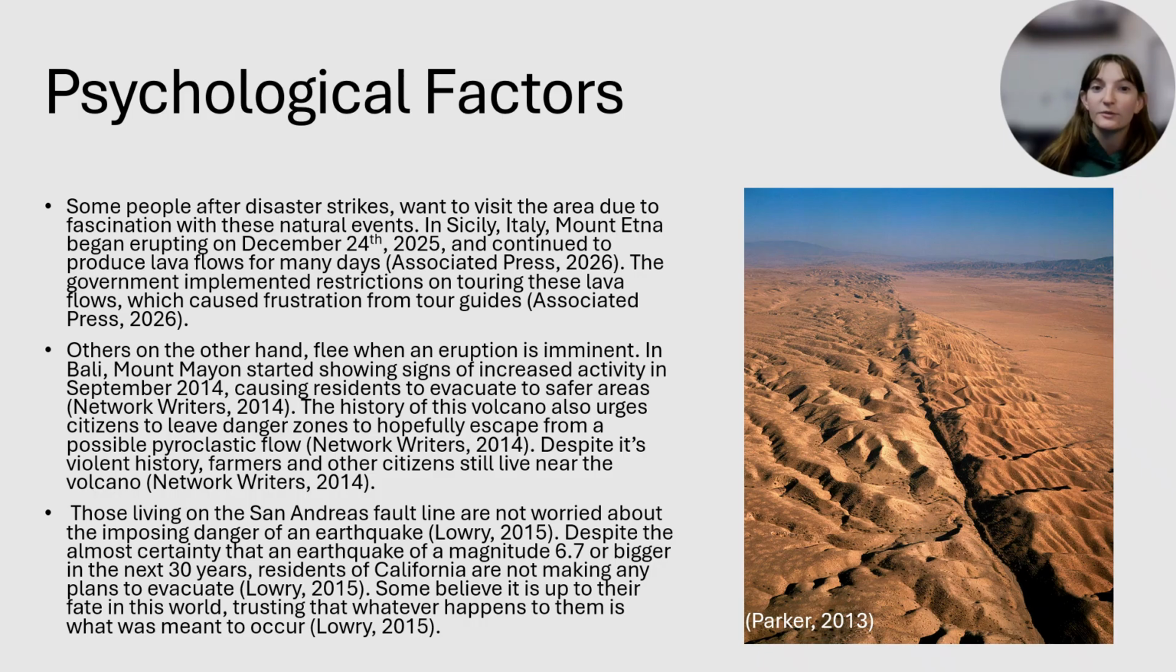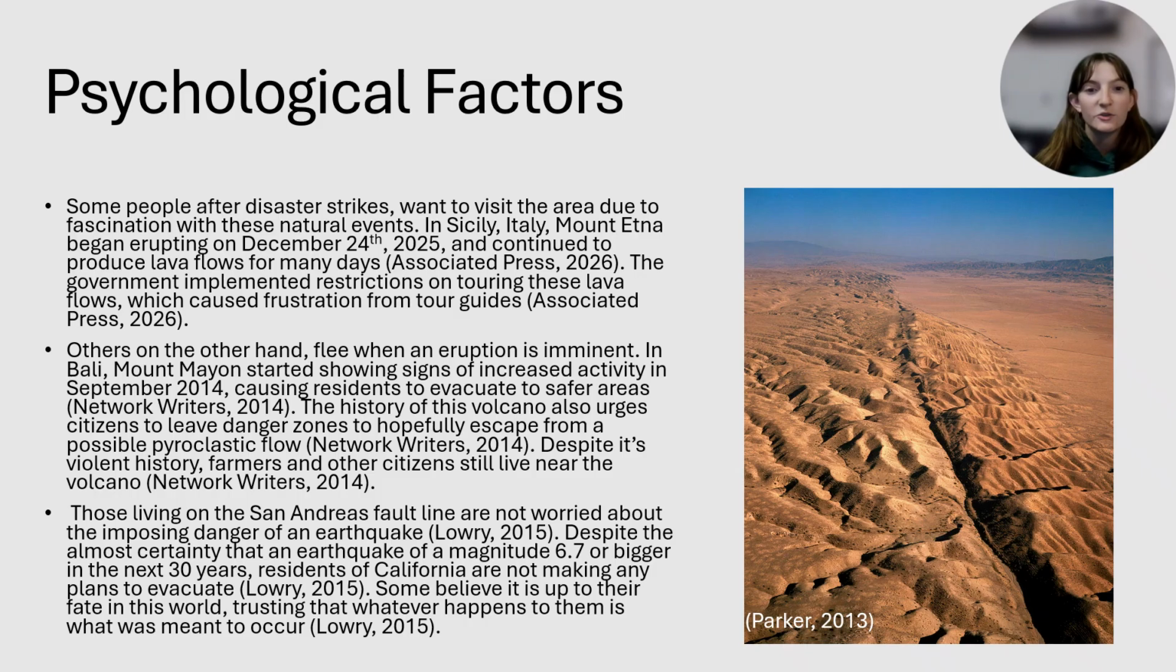Others, on the other hand, flee when an eruption is imminent. In Bali, Mount Mayon started showing signs of increased activity in September 2014, causing residents to evacuate to safer areas. The history of this volcano also urges citizens to leave danger zones to hopefully escape from a possible pyroclastic flow. Despite its violent history, however, farmers and other citizens still live near the volcano.